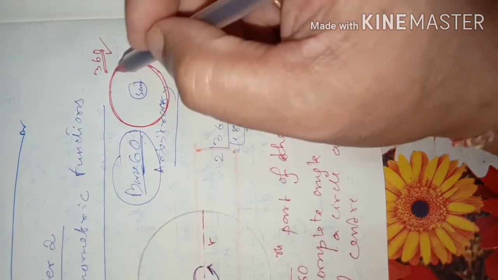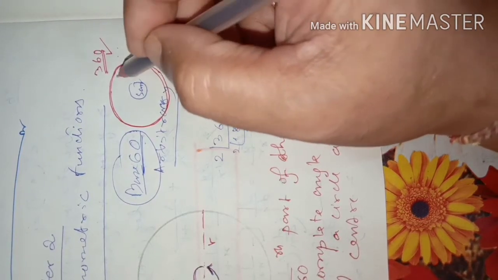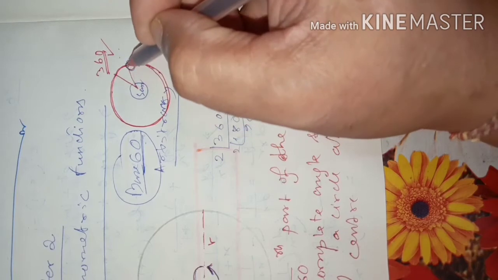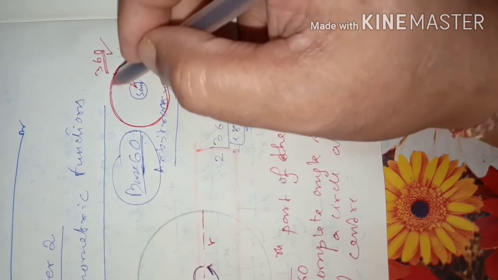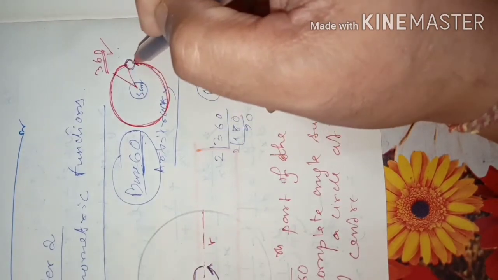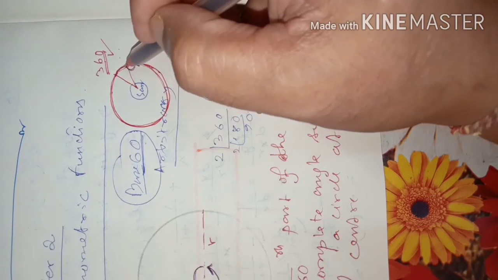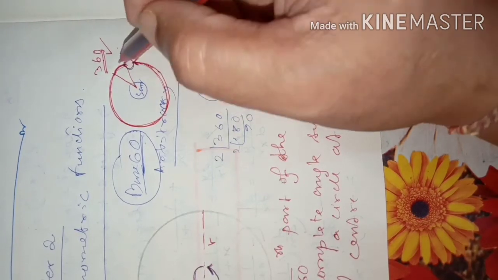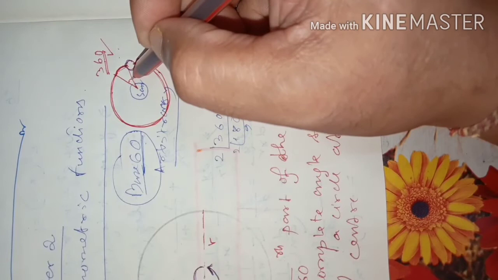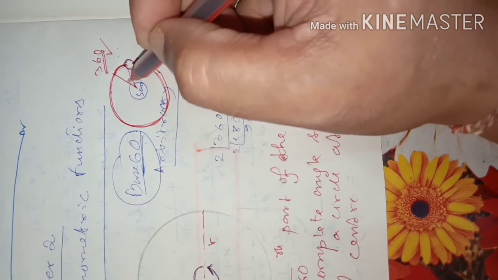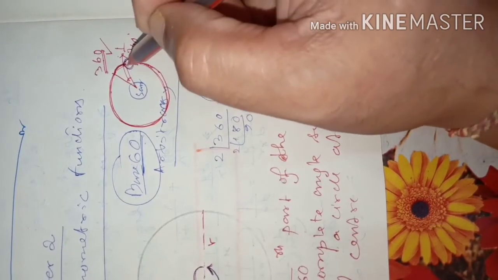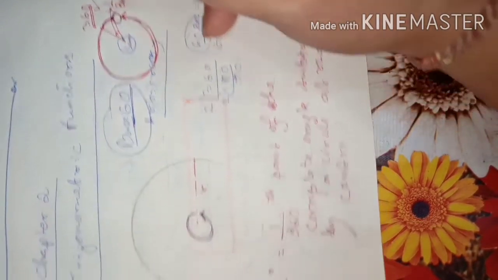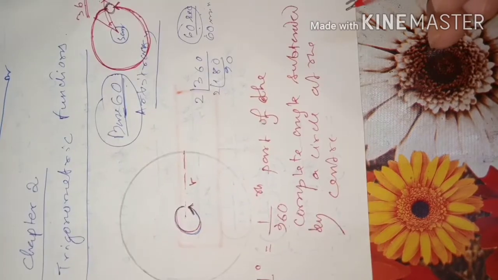So that means in one day our earth moves 1 degree around the sun. If we divide this whole path into 360 parts, each part will be subtending an angle at the center. That angle is 1 out of 360. That is 1 degree. So this degree system actually came that way.